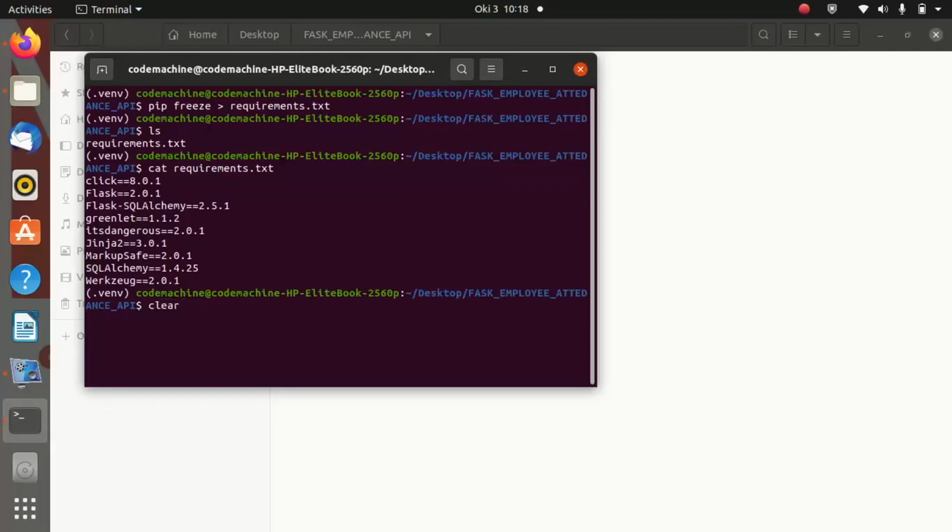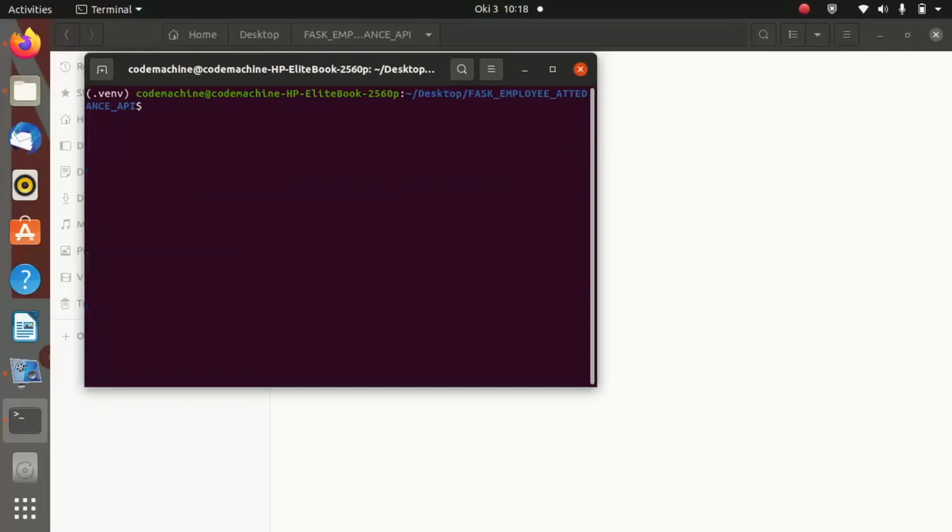And in the next step, we are going to create a new Python file inside our directory. You can go inside your text editor and create the file, or you can use the touch command. So let me provide the touch command.